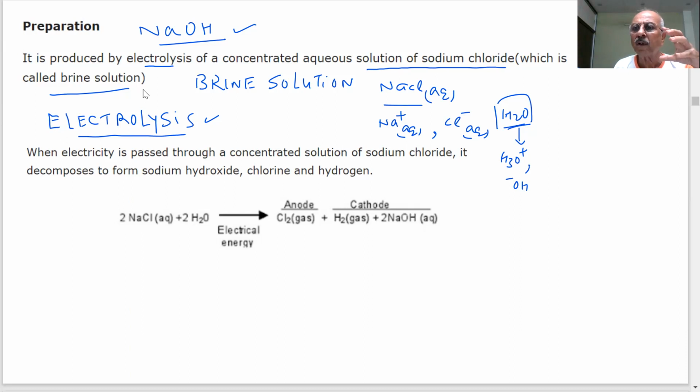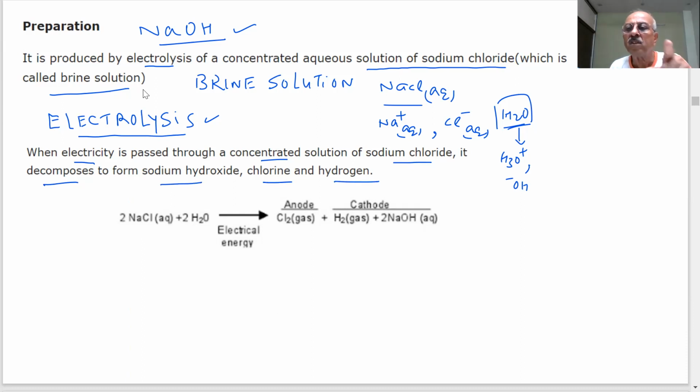When the current passes, they decompose. Very good answer. Excellent. When electricity is passed through a concentrated solution of sodium chloride, it decomposes to form sodium hydroxide, chlorine, and hydrogen gas.